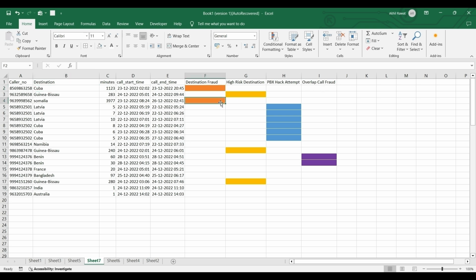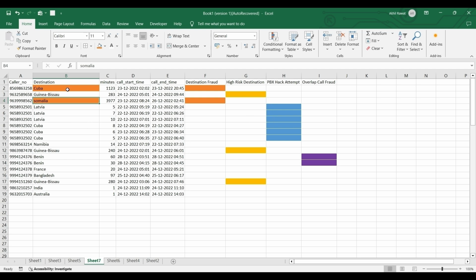I have marked them as well, but I will mark here as well for easy representation. These are destination fraud calls, with call duration greater than 1000 minutes, to Cuba.